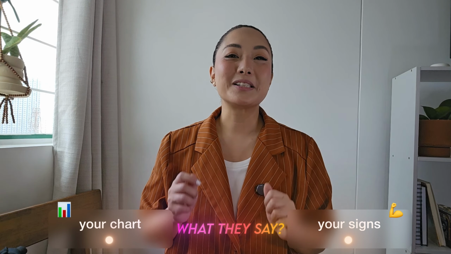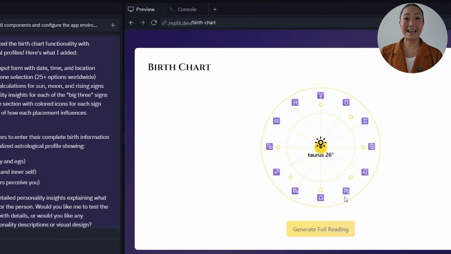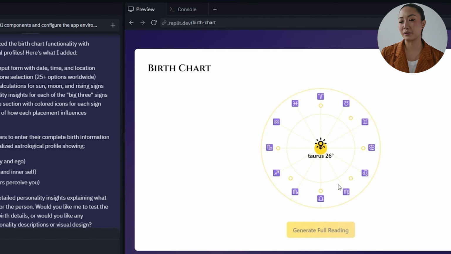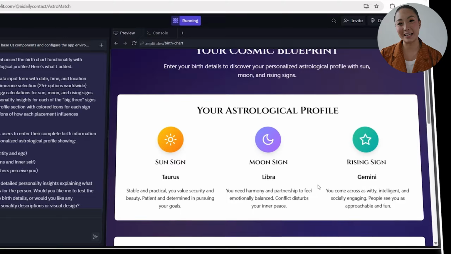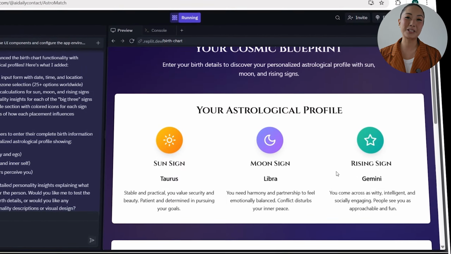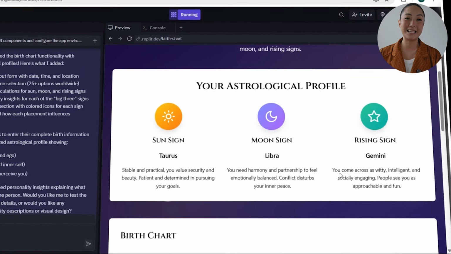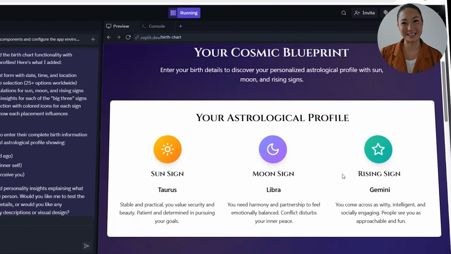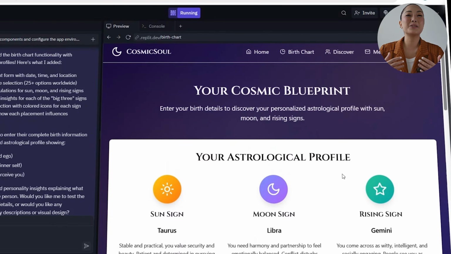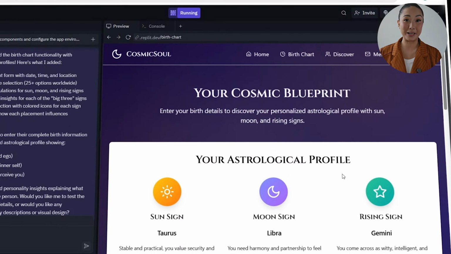The profile page component gets a full overhaul. It now features a clean input form where users can enter their birth date, time, and location, along with support for over 25 global time zones. After submitting, the app determines their big 3 placements, or the sun, moon, and rising signs, with precision. Each one is presented with a distinct colored icon, followed by detailed, meaningful descriptions that break down what each sign says about who they are. Everything works together to create a personal snapshot that feels more like a cosmic blueprint than a generic reading.